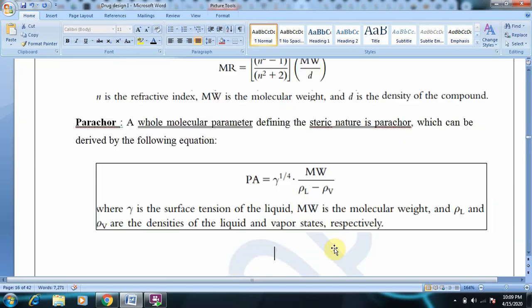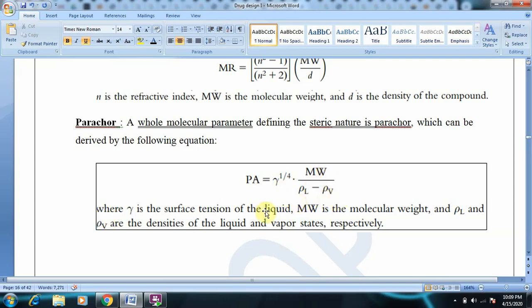And the last parameter is parachor. What is this parachor? This is a whole molecular parameter defining steric nature, a whole complete molecular parameter defining steric feature, which can be derived by using an equation. Parachor, Pa, is defined as the fourth root of gamma into molecular weight by rho L minus rho V. What is this gamma?